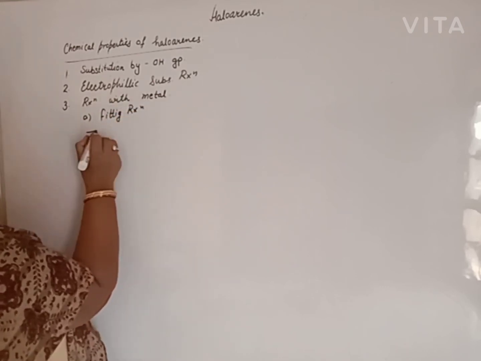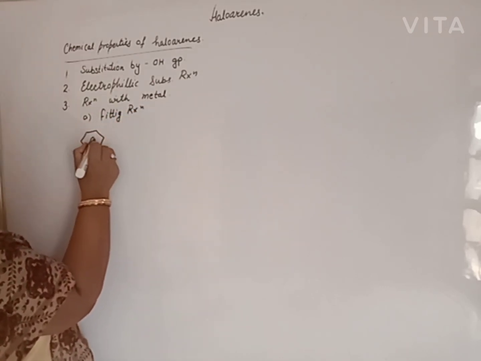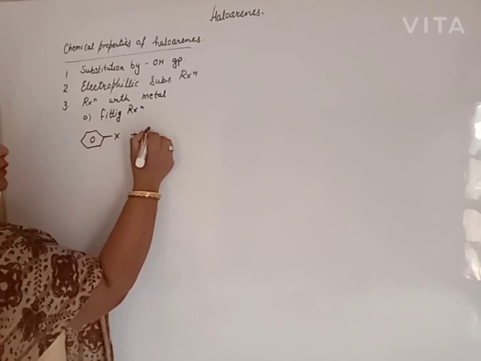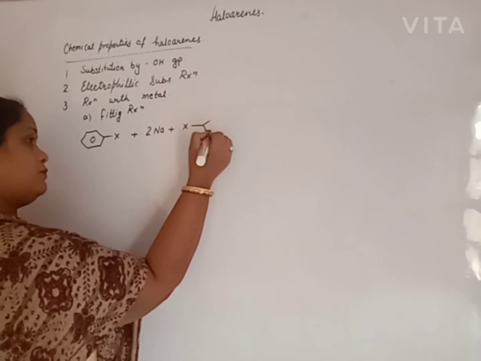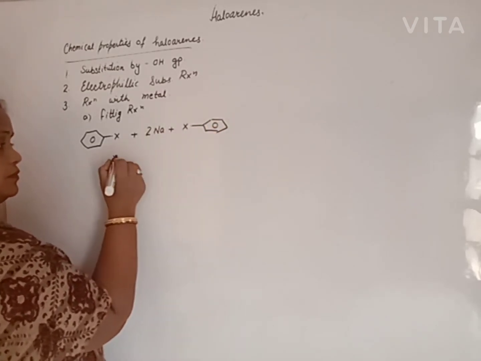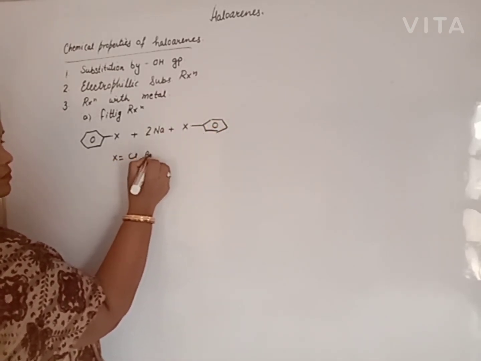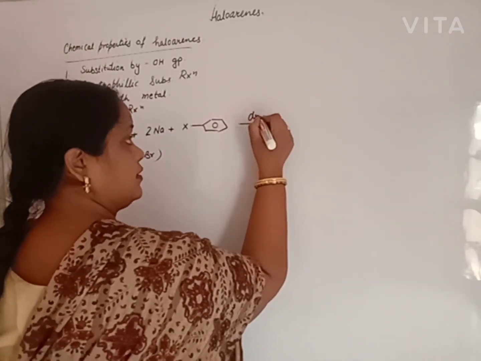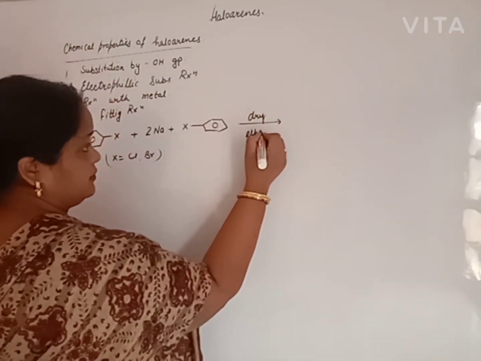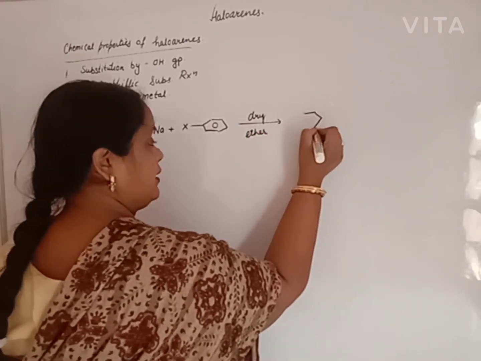In this case, 2 moles of haloarene react with sodium in presence of dry ether. We will obtain diphenyl.